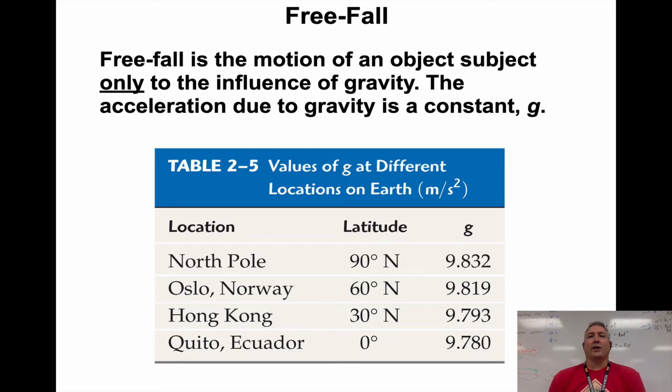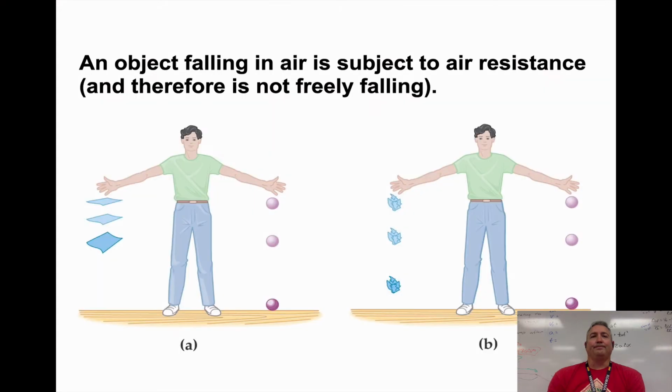So the acceleration of gravity on the moon is about 1/6 that on the Earth. But for different places on the Earth, we get different gravitational constants. And we can see there that the acceleration of gravity at the equator is less than it is at the pole. So it does vary. We're going to use 9.81. That's pretty much a universal standard that we use on that.